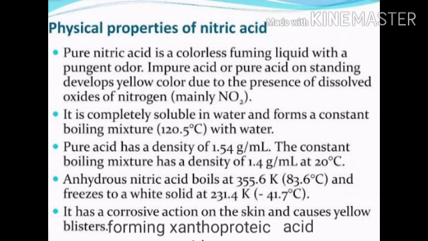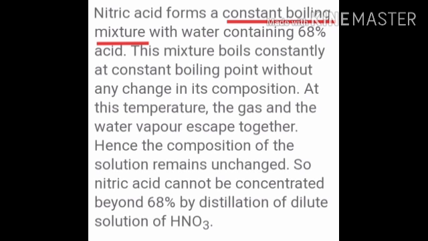Now about the constant boiling mixture. It forms a constant boiling mixture with water containing 68% acid. This mixture boils at a constant boiling point without any change in its composition. At this temperature, the acid and the water vapor escape together, hence the composition of the solution remains unchanged. So, nitric acid cannot be concentrated beyond 68% by distillation of dilute solution of HNO3.